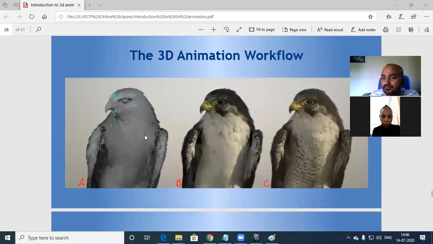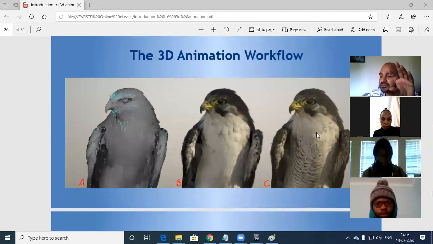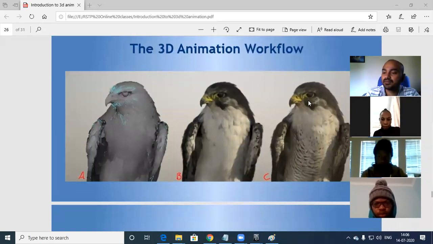Okay, so this is another example. This is a model. Fine, this is a model. This is a model with the texture. In the software, it looks like this. Once we render, it looks like this.